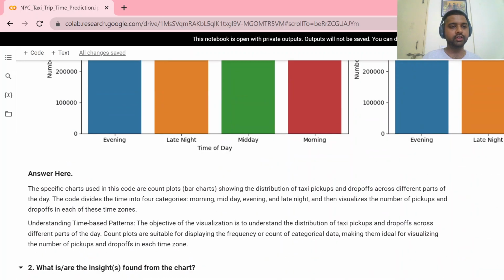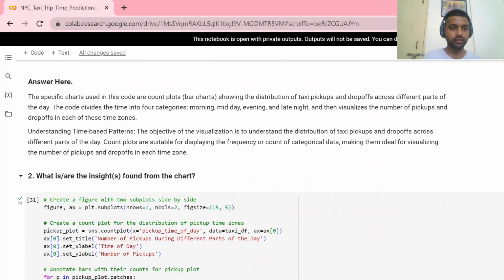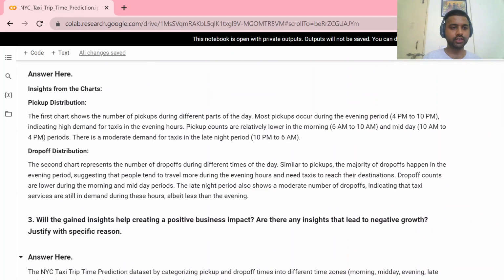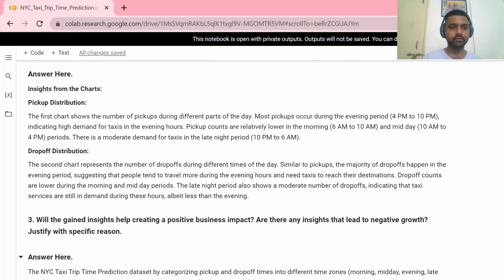Why did we choose this chart? The specific charts used in the code are count plots, bar plots showing the distribution of pickups and drop-offs. In the first chart, these are the timings. Here we have given insights. We have found 4 p.m. to 10 p.m. is the evening time, 6 a.m. to 10 a.m. is morning, and 10 a.m. to 4 p.m. is the period of the afternoon.